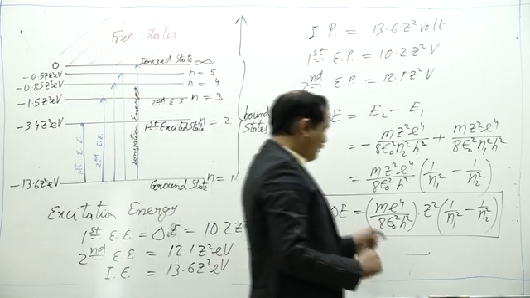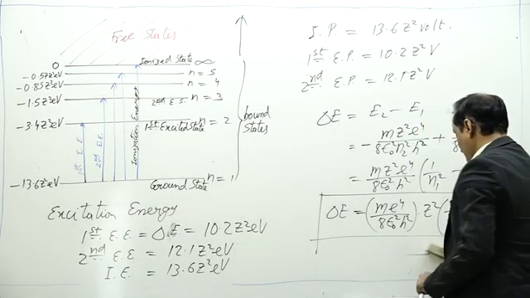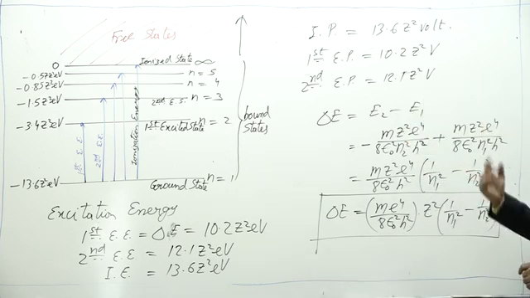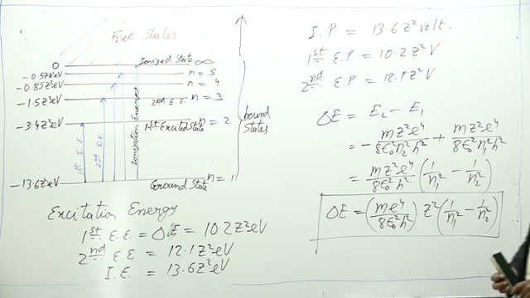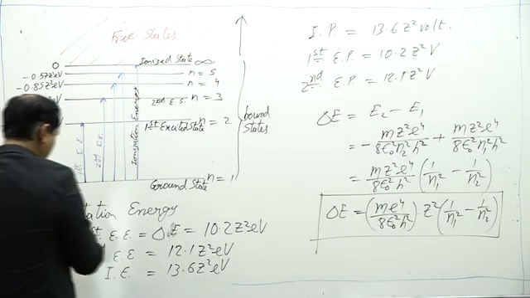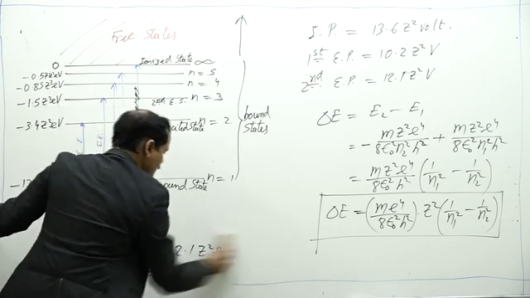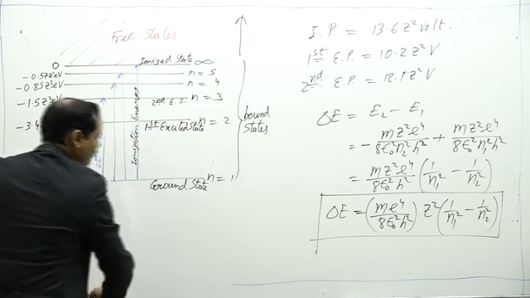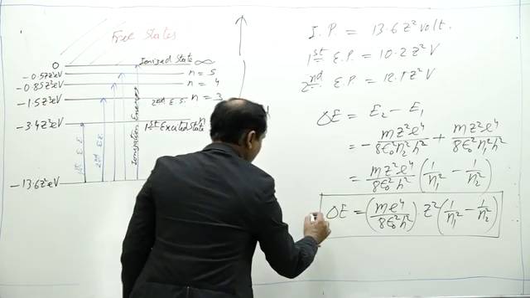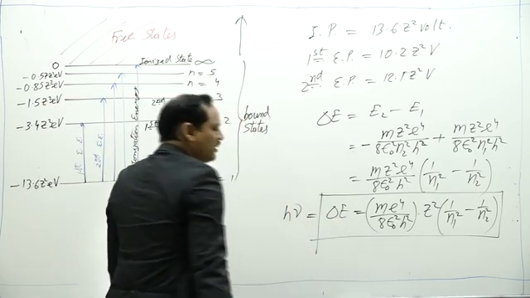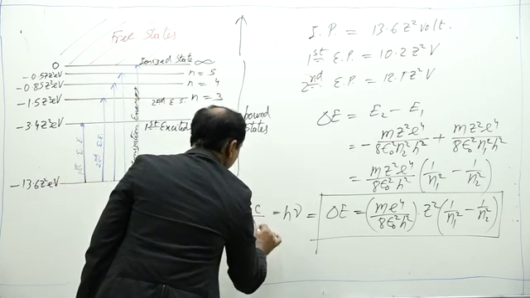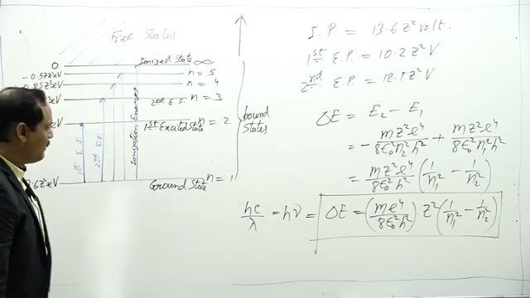Now, from Bohr's second postulate, we can also find the frequency and wavelength of photons needed for the transitions from one energy level to another. Let us see. From the second postulate, we have already seen delta E is equal to h nu, and this is equal to hc by lambda.